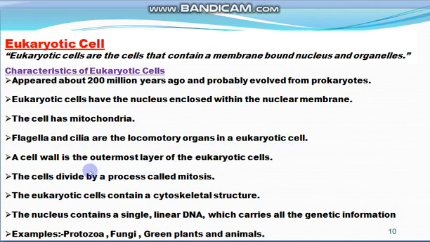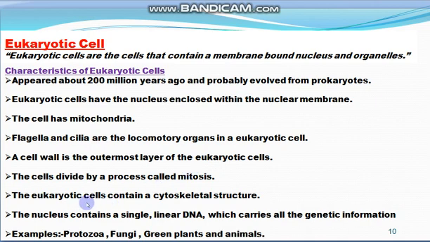And a cell wall is also present, which is the outermost layer, in the case of plant cells. Animal cells do not have a cell wall, and the cells divide by a process known as mitosis. So division in eukaryotic cells takes place with the help of mitosis.